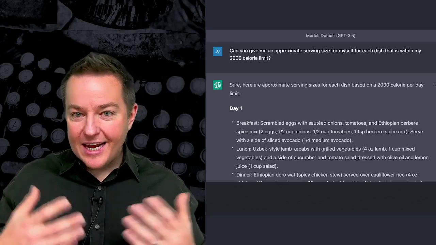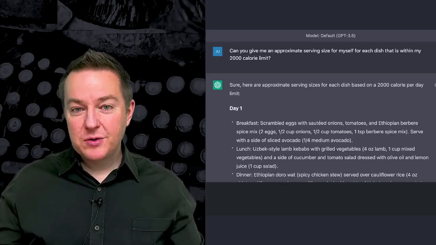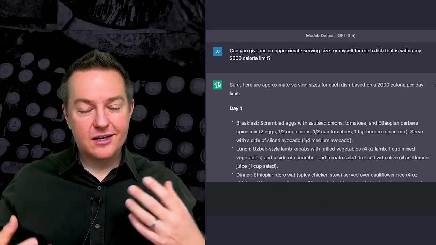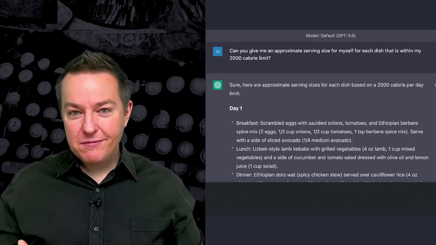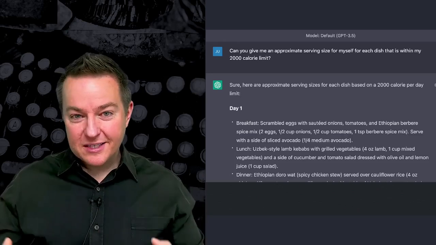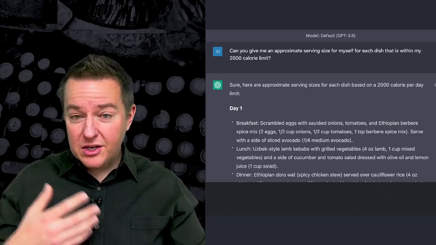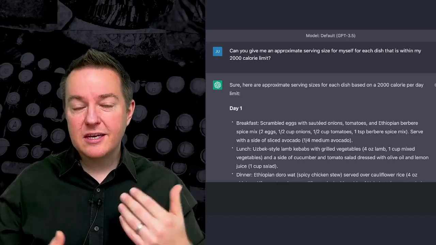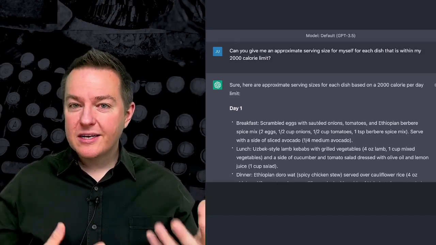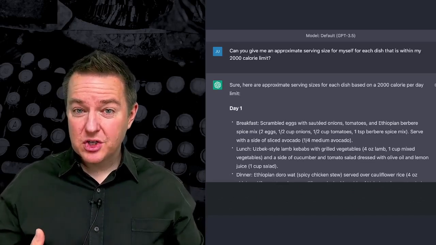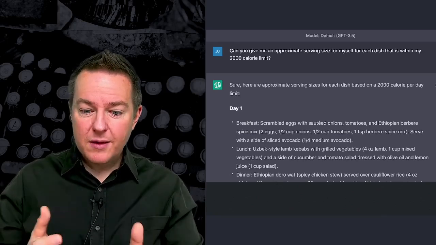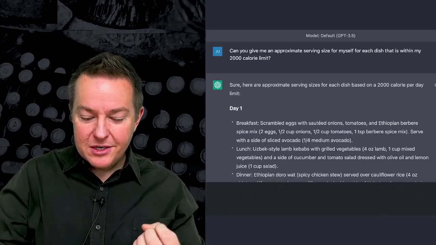Now, again, I didn't take it into a calorie calculator and look at the macros and check if it really fit my diet, because I was just fascinated about prototyping this idea and exploring this concept. I could keep refining it, keep improving it, asking it to break down things and making sure it exactly fits what I'm looking for. But instead, I want to do something kind of different.